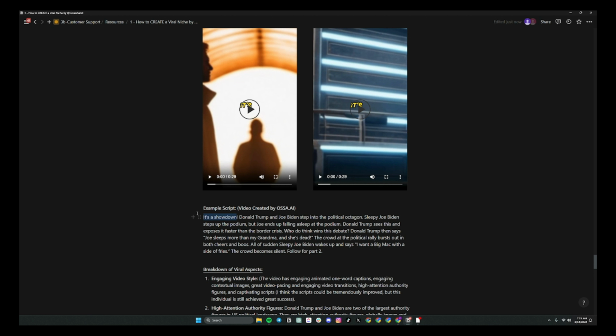As you can see, here's the hook. It's a showdown. Donald Trump and Joe Biden step into the political octagon. Sleepy Joe Biden steps up to the podium. I know that's very high attention, trending. It's an inside or outside joke by a lot of people, but Joe ends up falling asleep at the podium. Donald Trump sees this and exposes it faster than the border crisis. High attention word. It says, I want a Big Mac with a side of fries. The crowd becomes silent. Follow for part 2. Let's check out this video.